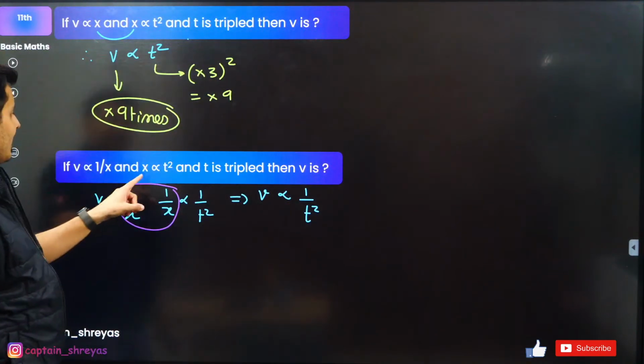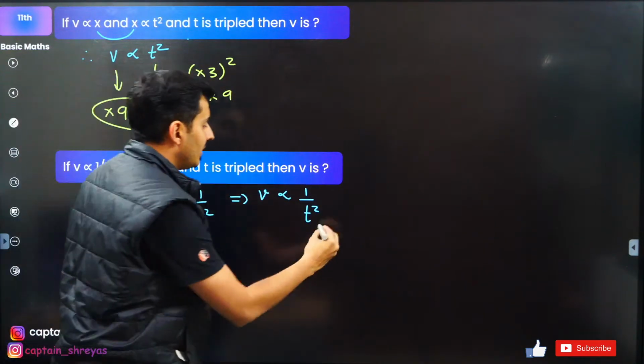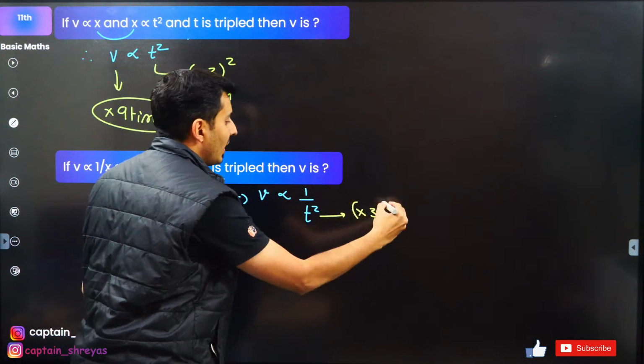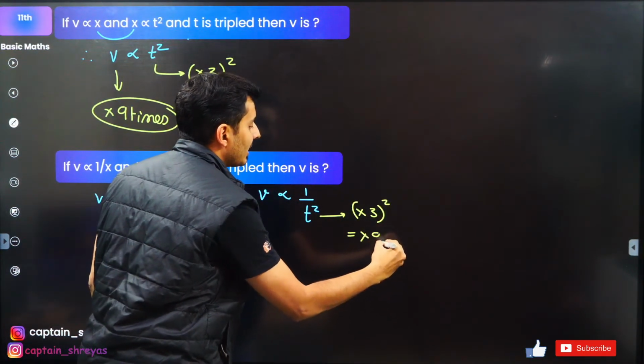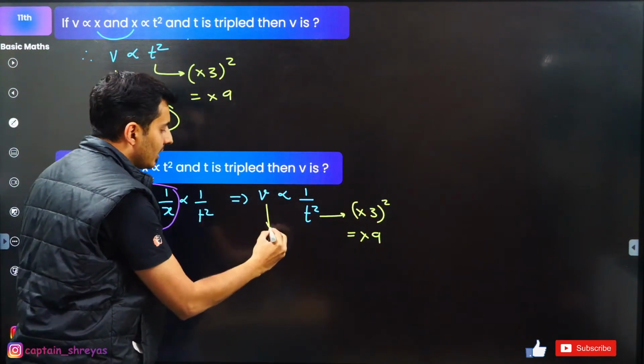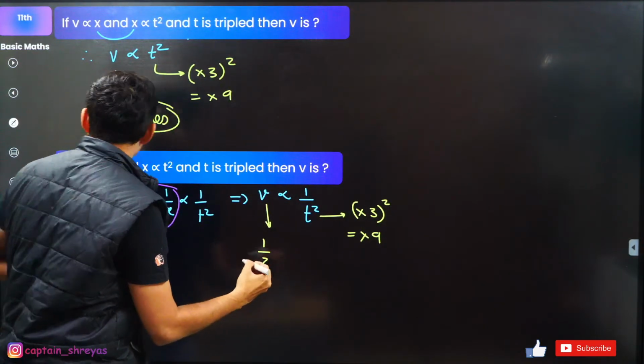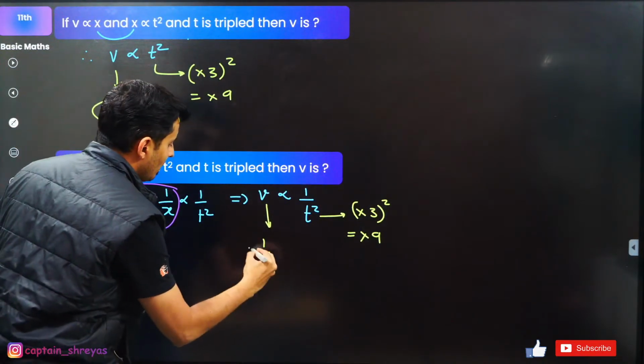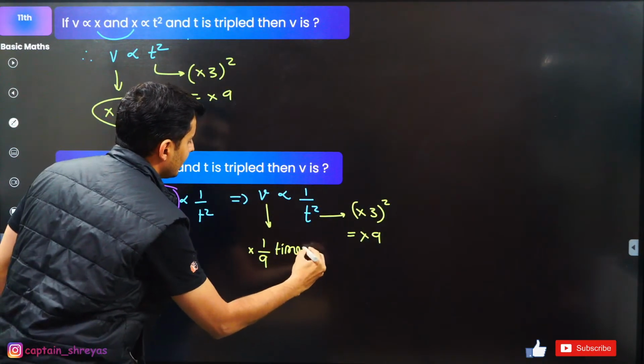Now once I get this, the t value is tripled. So the value of t is basically tripled. So square of triple, that means it is becoming 9 times, but it will be in the denominator. So this will just become 1 by 9 times.